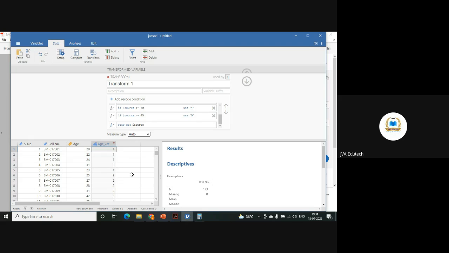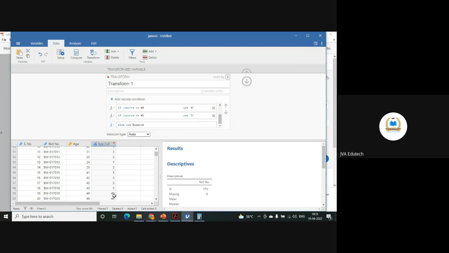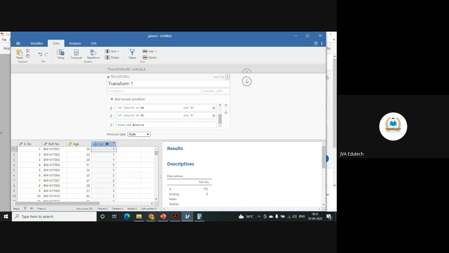Enter. So similarly for all others, you can do such kind of computations. And now side by side, you are having the ages also, and if you want to convert a continuous variable into categorical, then you can do like this.